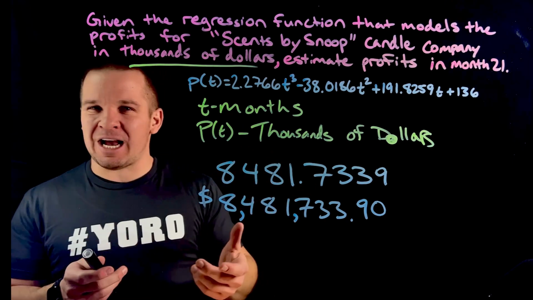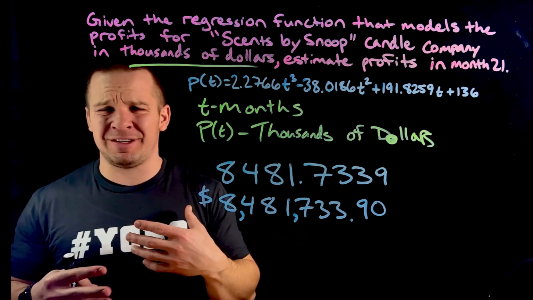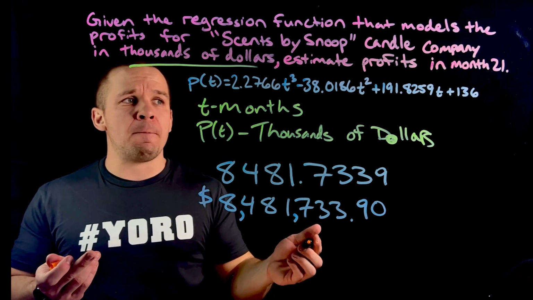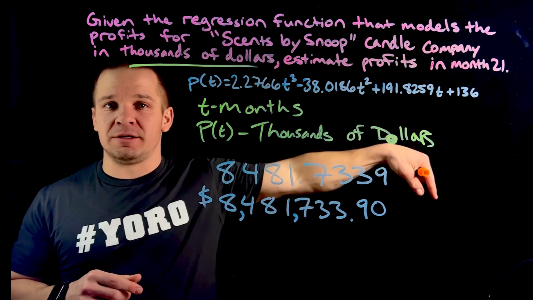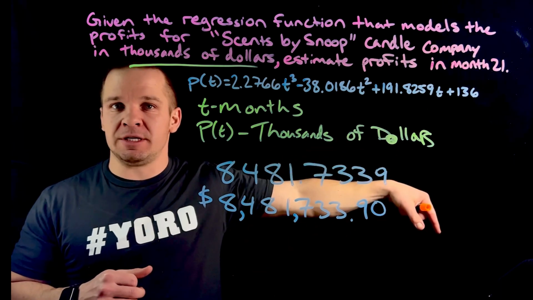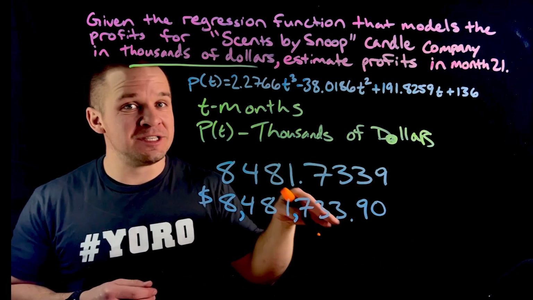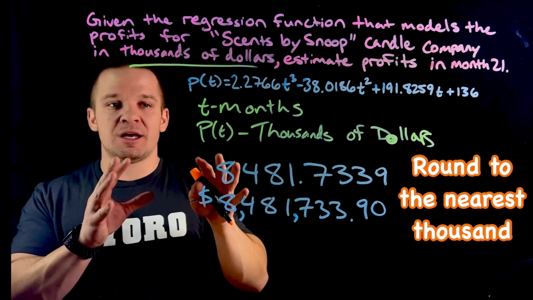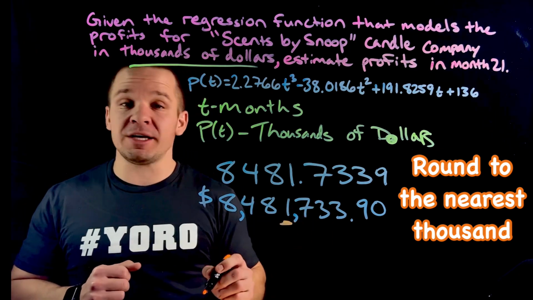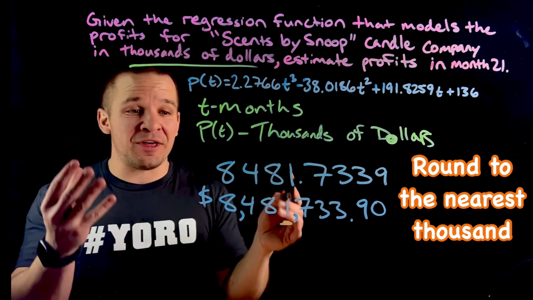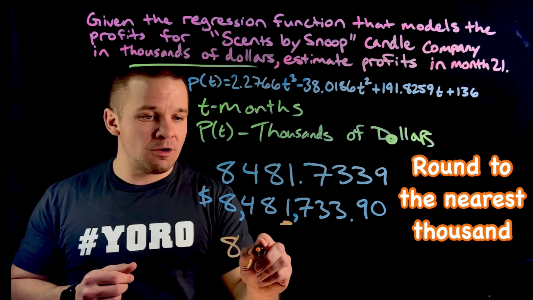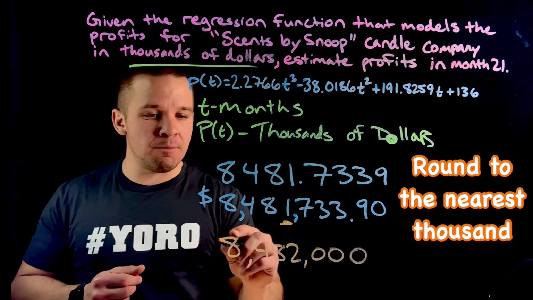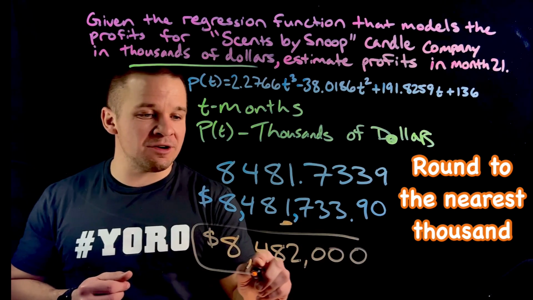Now, another thing that we might ask you, say like on a test question, always get to prep for the test, right? I got your back, bro. They might say like, round to the nearest 1,000 or nearest 10,000. Not thousandth decimal, but 1,000. So let's say we're going to the nearest $1,000. That would be that place right there. So if I was asked for the nearest 1,000, I would then have 8,482,000 in profits. So that's rounding to the nearest 1,000.